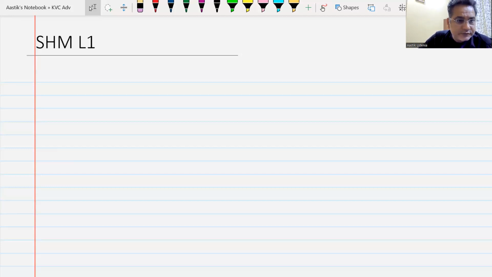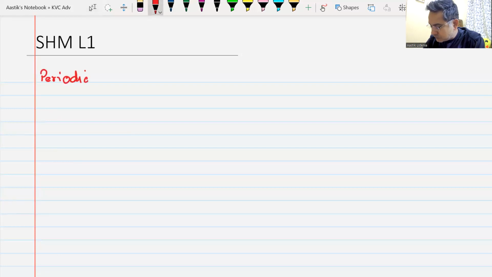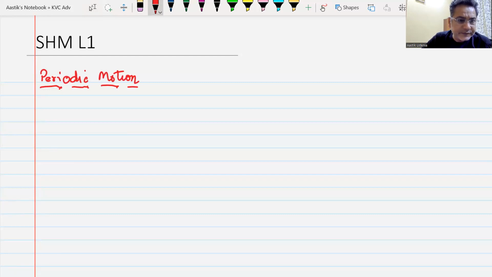Okay. Now, as soon as we get into this simple harmonic motion, first of all, let us try to understand the first heading. And the first heading that we will write is periodic motion. This is how we start simple harmonic motion. Now, you must all be aware of what a periodic motion is. Yes or no? You all know what a periodic motion is?